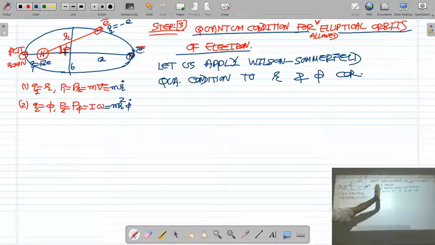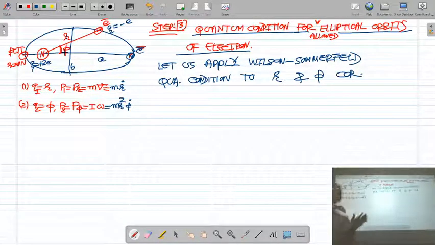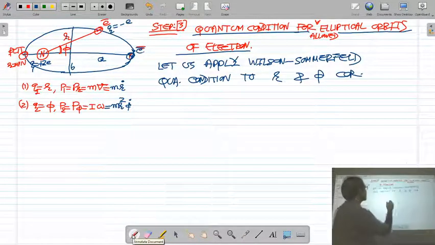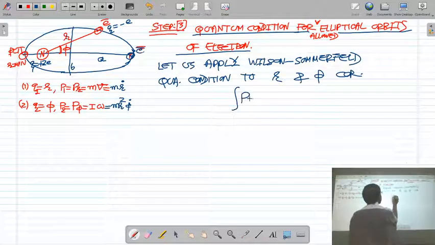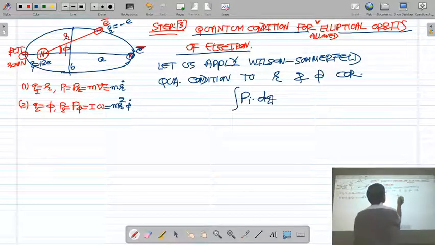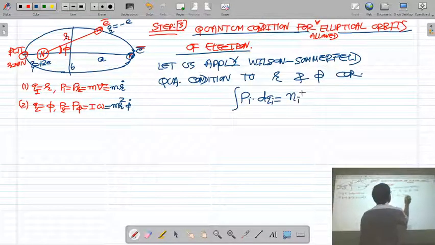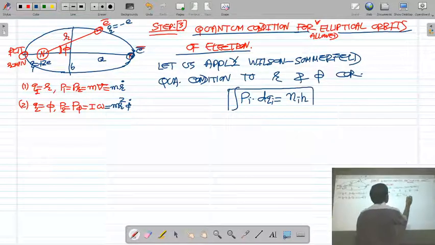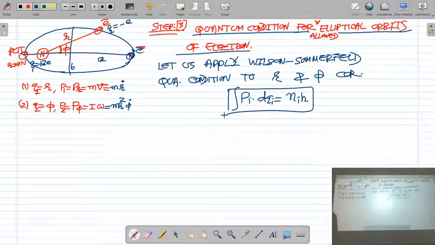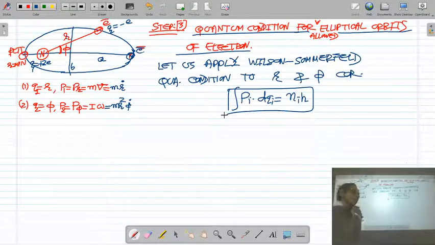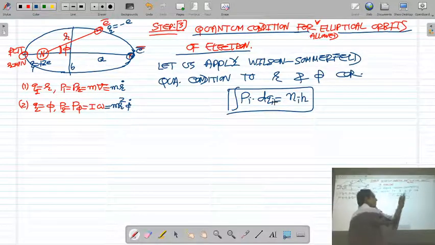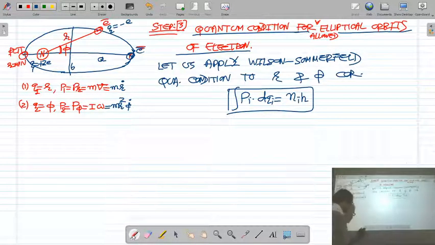So let us apply the Wilson-Sommerfeld quantum rule, the quantum condition, to the r coordinate and the phi coordinate. What is the Wilson-Sommerfeld quantum rule? You know very well, it is the integral of pi dqi equal to nh. According to the Wilson-Sommerfeld quantum rule, the value of the phase integral of pi dqi is always an integral multiple of Planck's constant h. So we write this phase integral for the r coordinate.